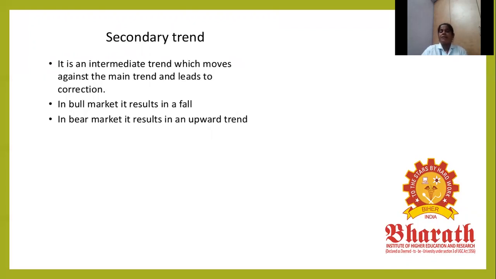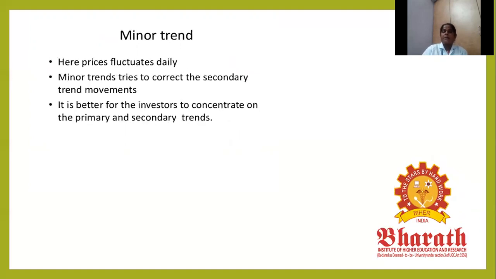The secondary trend is an intermediate trend which moves against the main trend and leads to a correction. A bull market results in a fall, and a bear market results in an upward move. In the bull market, first they increase the rate of the shares, thereafter the shares decrease in the market. But in the bear market, the rate increases later because new competitors cannot easily enter into the market. That is bull and bear.